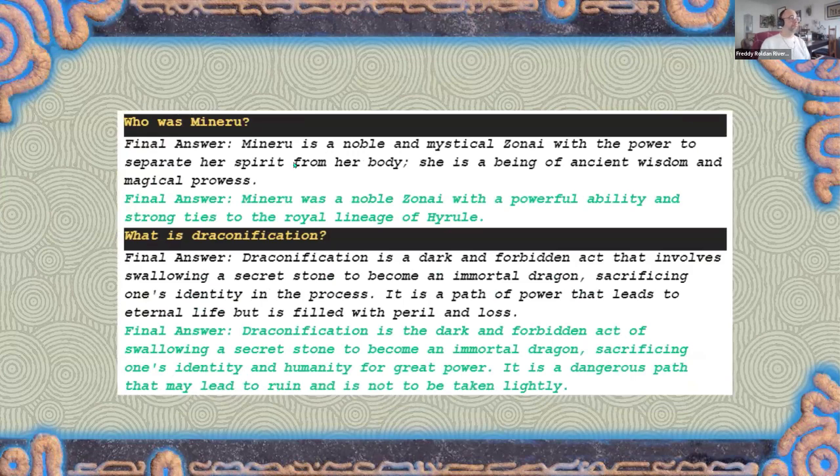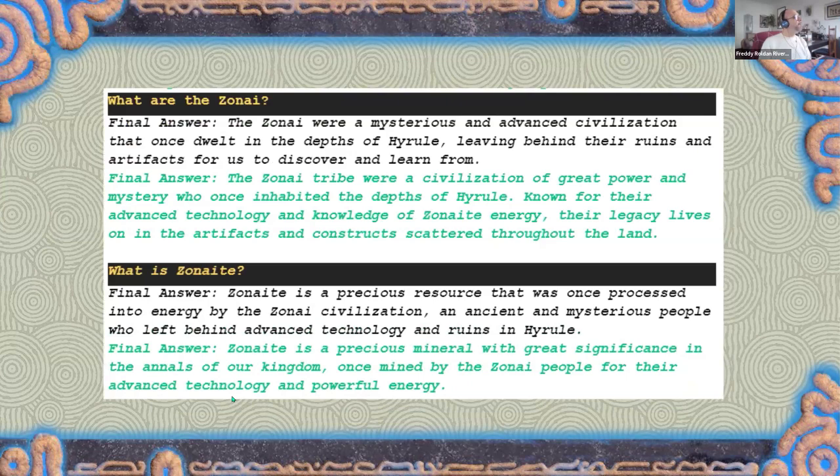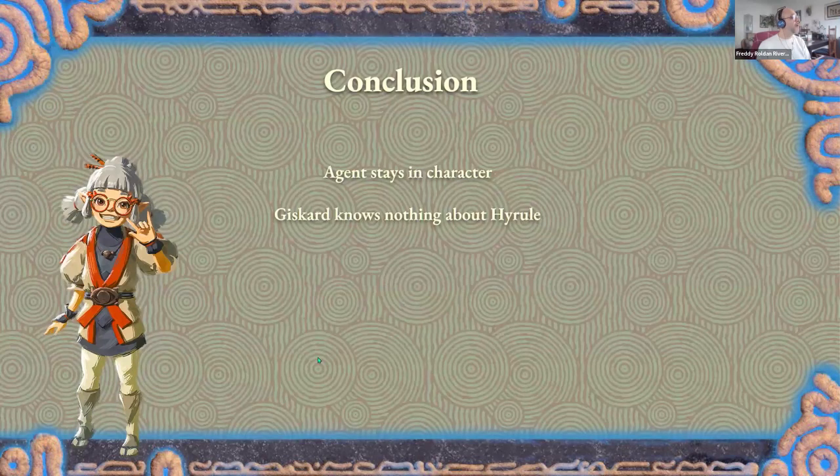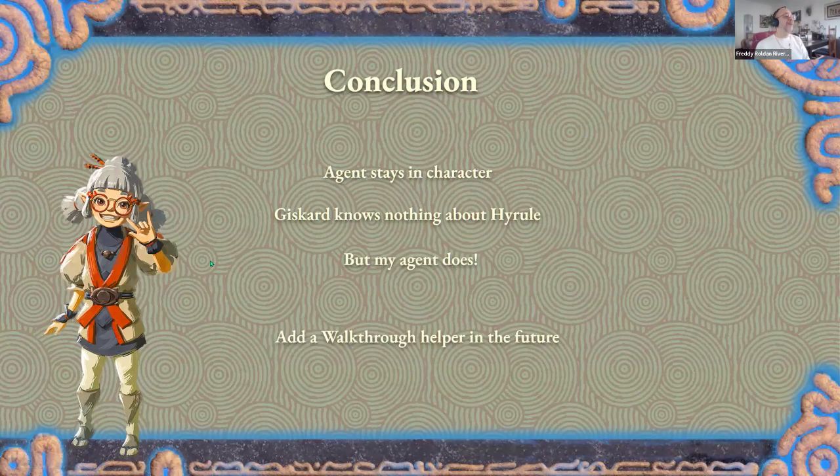Okay, we can see here that the answers were actually pretty decent. Nevertheless, Giscard was always saying false for all the questions. However, the conclusion I arrived at from that was that Giscard knows nothing about Hyrule, so I based the evaluation on my own expertise on the matter. Because my agent does.